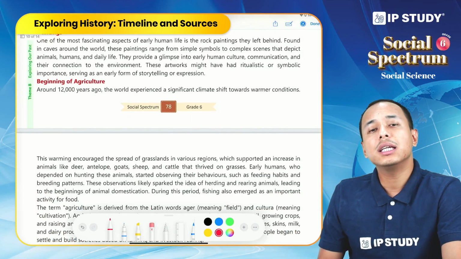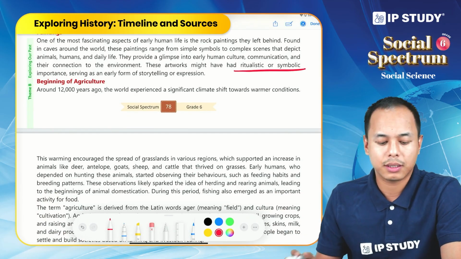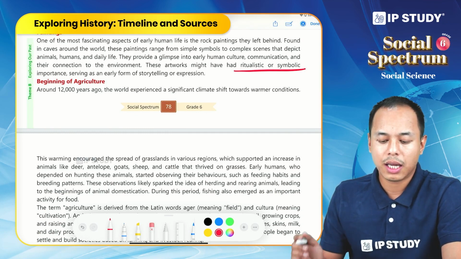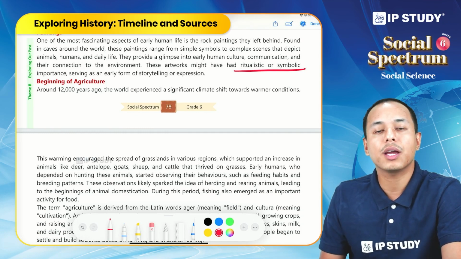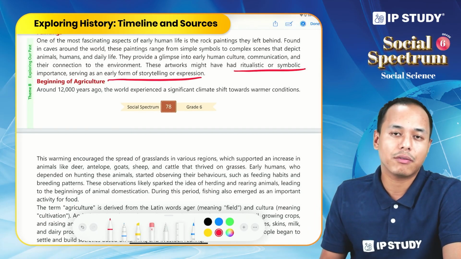So what do these artworks show? That early humans did have some ritualistic or symbolic importance. They served as storytelling or expression regarding the life of early humans.